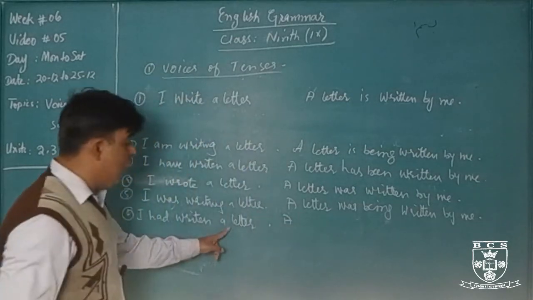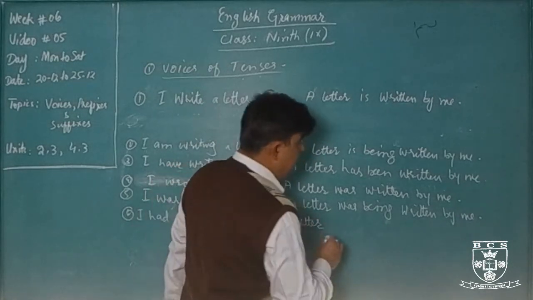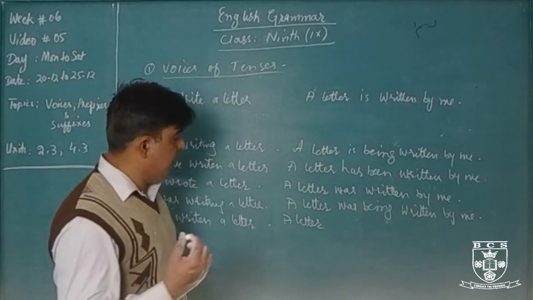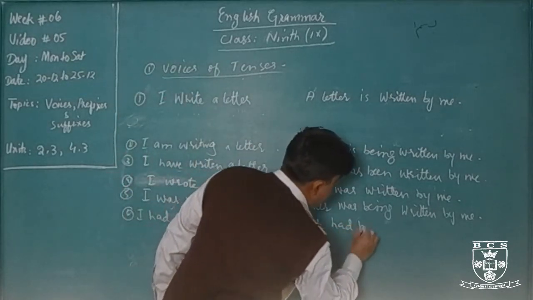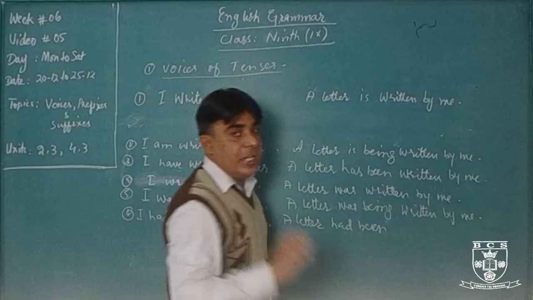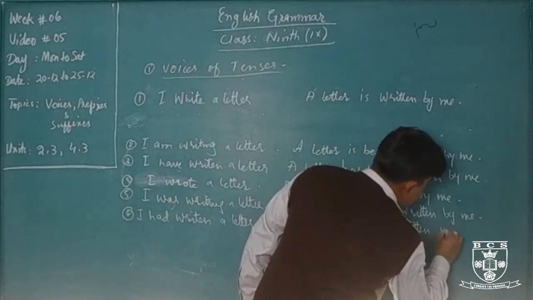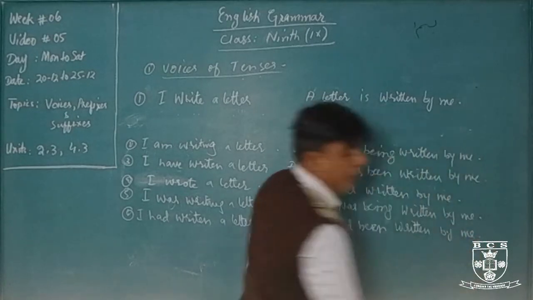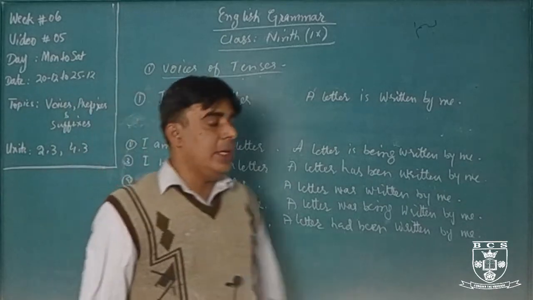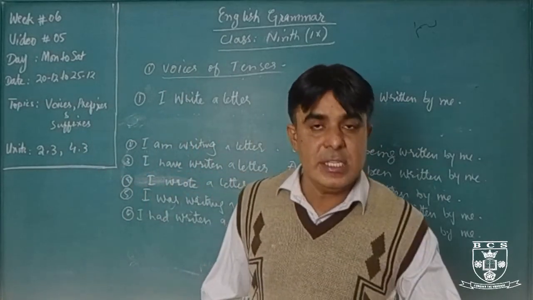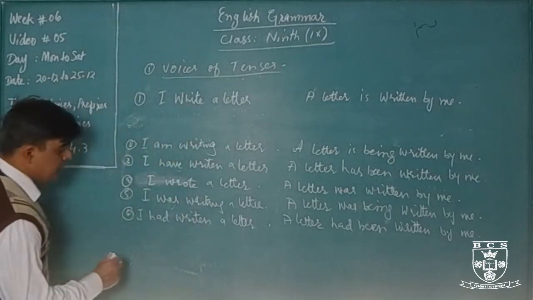First of all we will use object, a letter. After then helping verb. Helping verbs of past perfect tense of passive voice are had been. We will use third form of main verb, write, wrote, written, addition of by and me. Okay, past perfect continuous tense, there is only active voice of past perfect continuous tense, but we cannot change into passive voice. Okay, there is no any passive form of past perfect continuous tense.